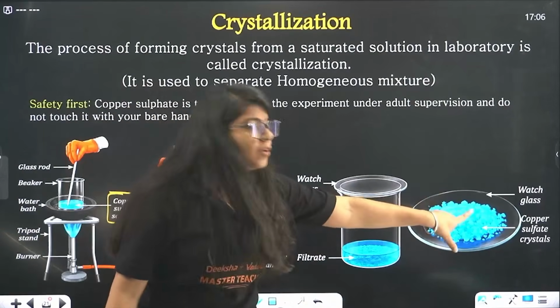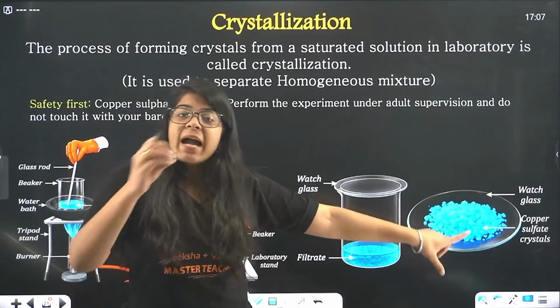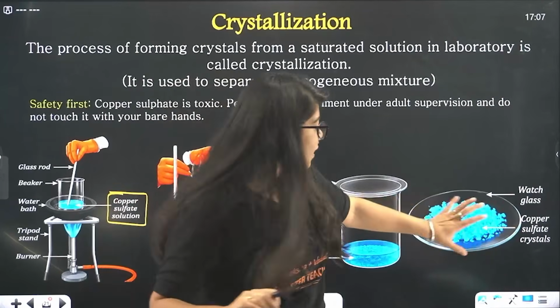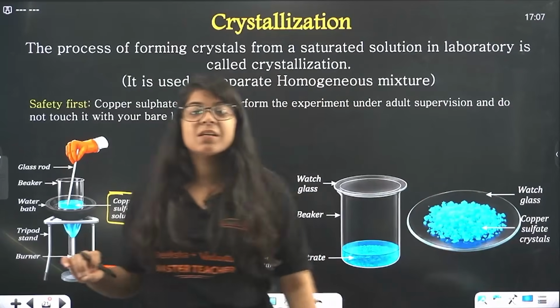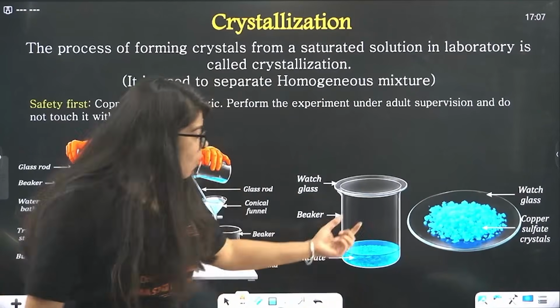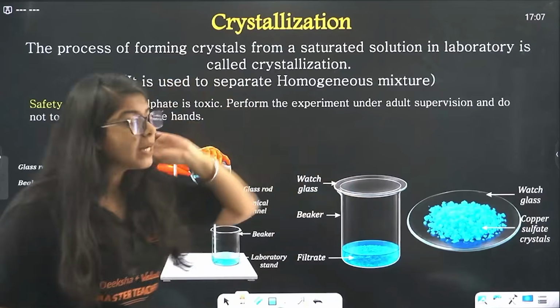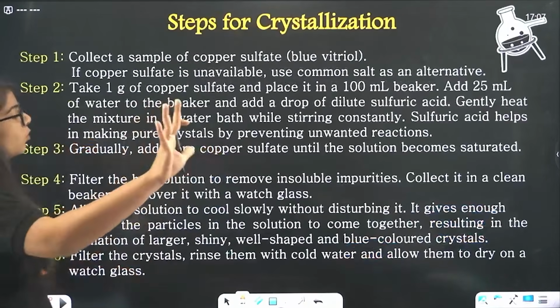Now if you let it settle down, and maybe we do it for the whole night, it forms crystals like this in a watch glass. This is a watch glass. It's made of glass, a petri dish kind of thing. So let's read out what is happening.